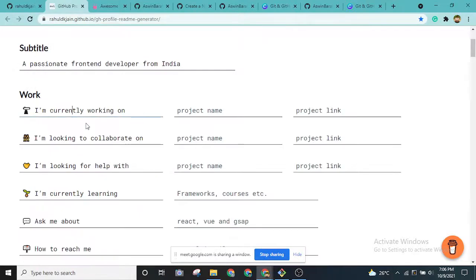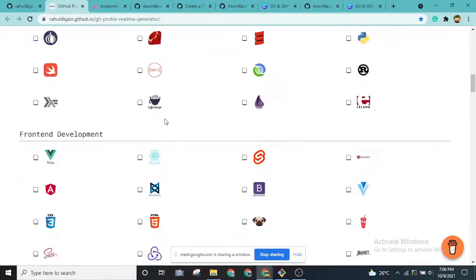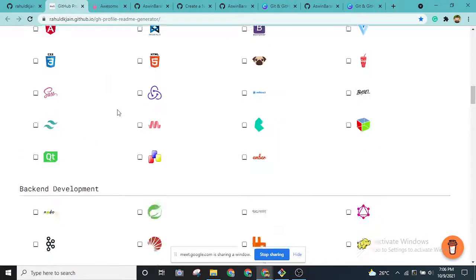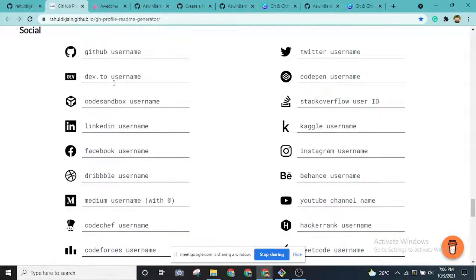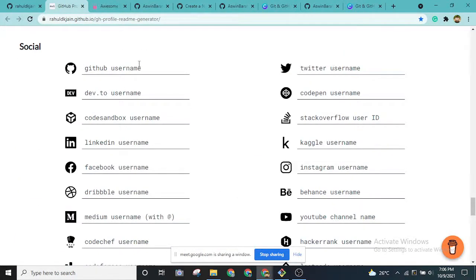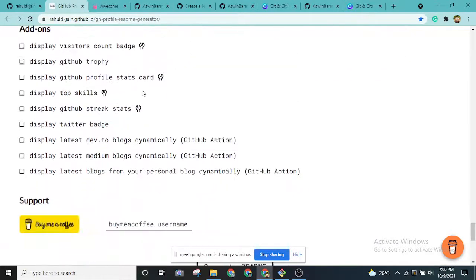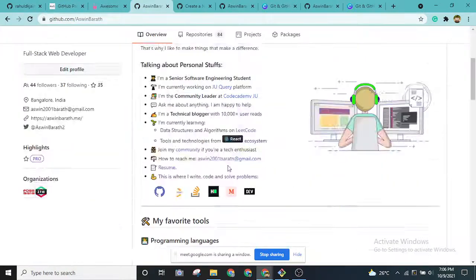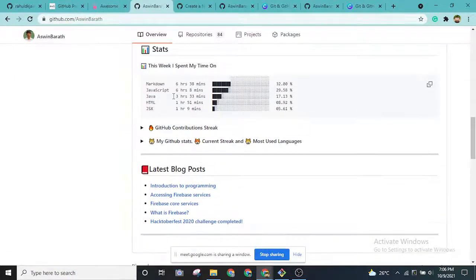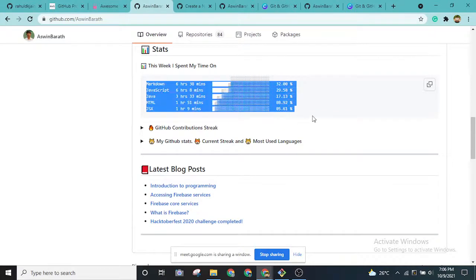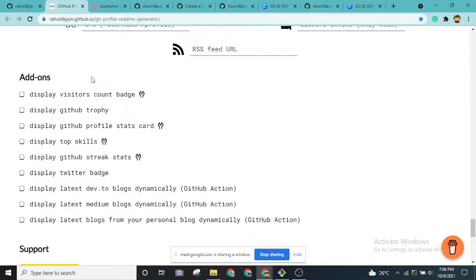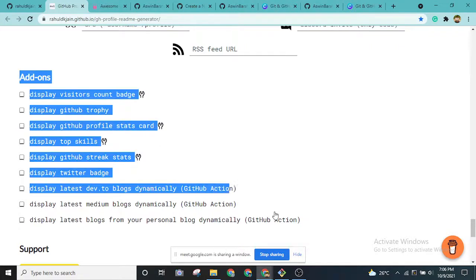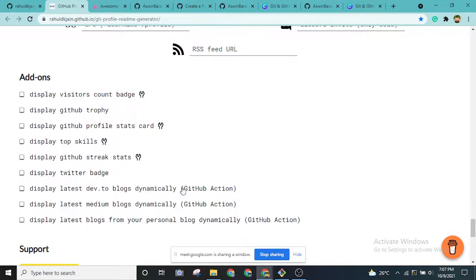As you can see, they've given us a pre-filled, form-like structure. For whatever technologies you use, you can just tick a checkbox, and at the very end you can also add your social profiles, like your Twitter account, GitHub account, and LinkedIn account. The extra content I've used, like this bar present over here, will actually be updated every week. This is happening because of a special feature called GitHub Actions. You can use these add-ons, which they have specified as GitHub Action.